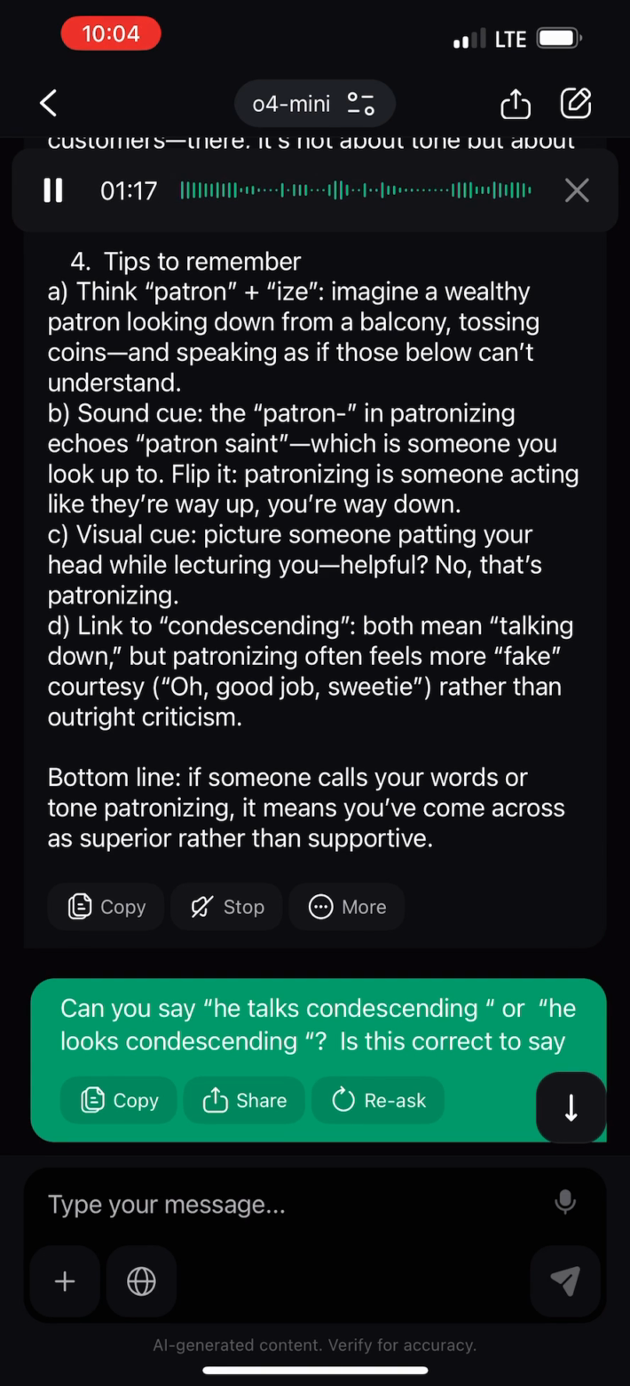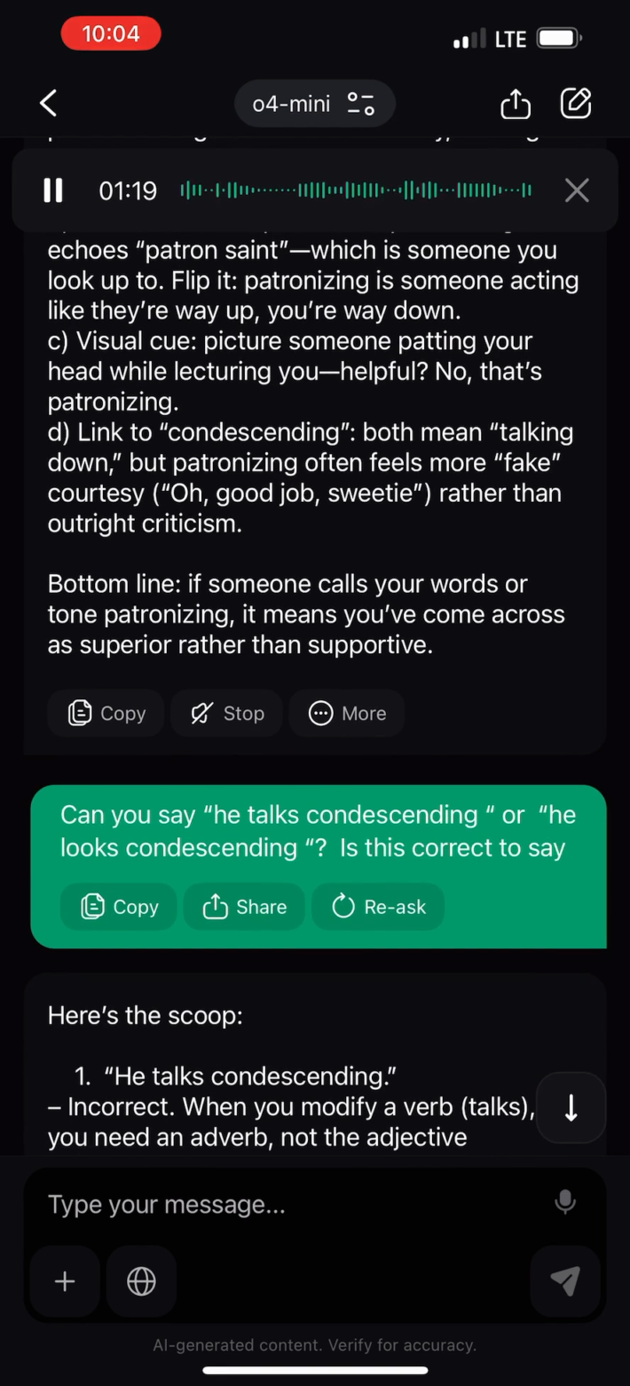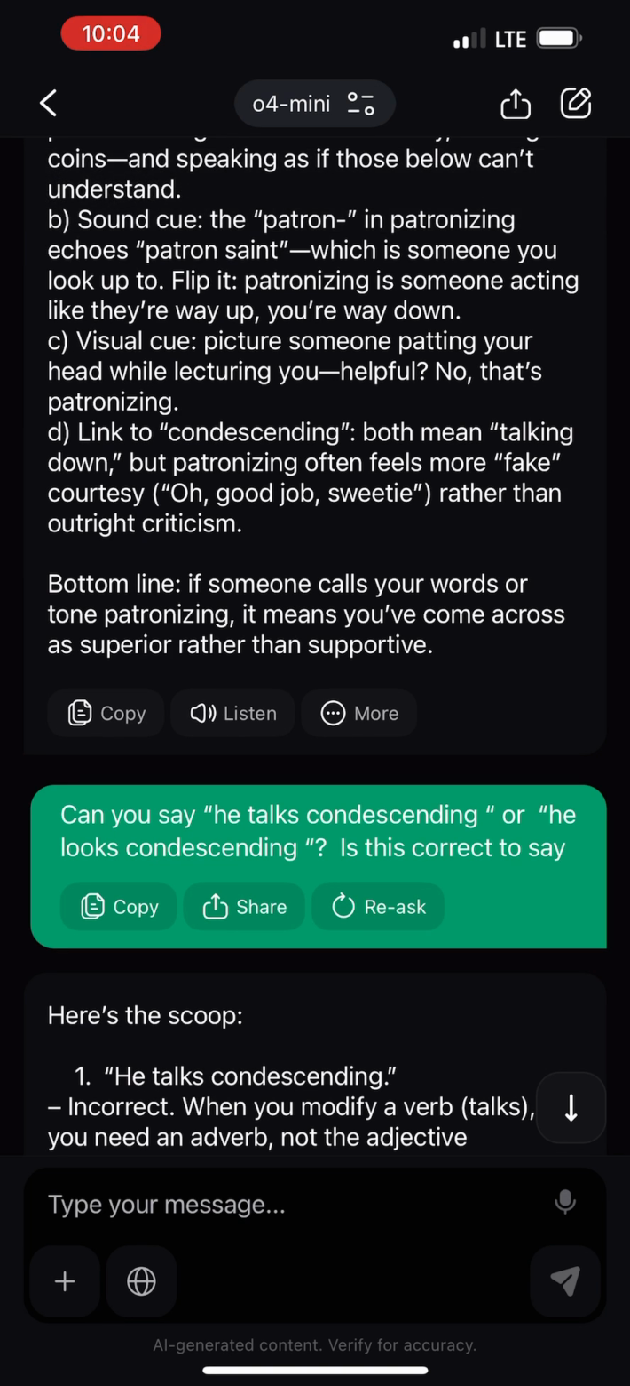D. Link to condescending. Both mean talking down, but patronizing often feels more like courtesy: "Oh, good job, sweetie," rather than outright criticism. Bottom line, if someone calls your words or tone patronizing, it means you've come across as superior rather than supportive.